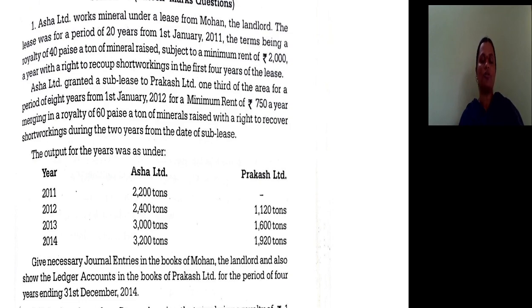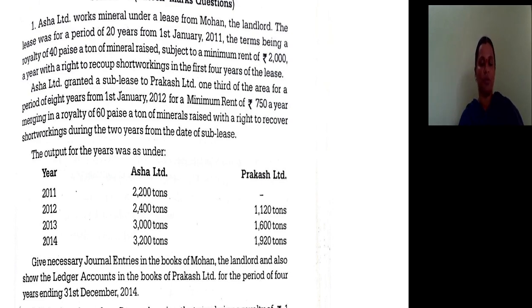The output of Asha Limited and the output of Prakash Limited are given in the following table, from 2011 to 2014 for mines raised by Asha Limited and from 2012 to 2014 for mines raised by Prakash Limited.